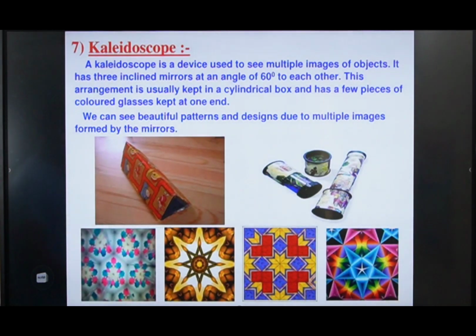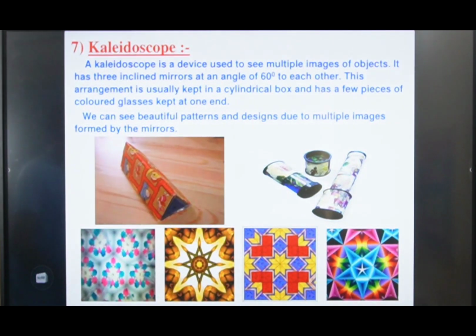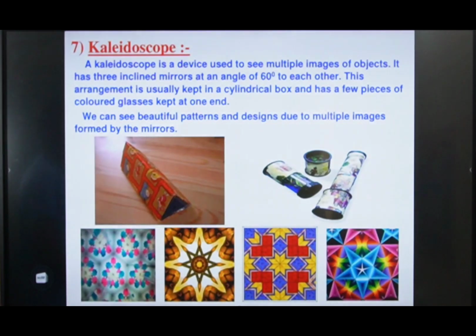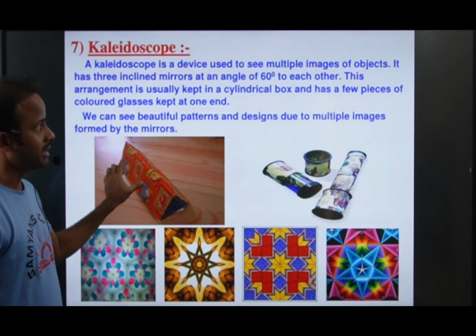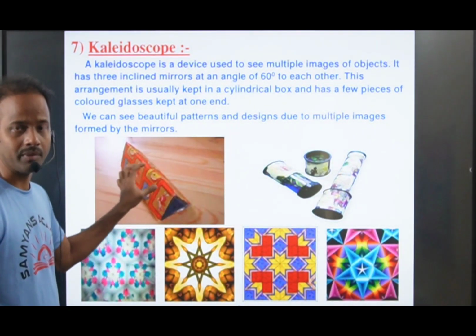Now here we have one experiment, the kaleidoscope. A kaleidoscope is a device used to see multiple images of objects. It has three inclined mirrors at an angle of 60 degrees to each other. This arrangement is usually kept in a cylindrical box and has a few pieces of colored glass kept at one end. This is a kaleidoscope, a device we use to see multiple images of objects.